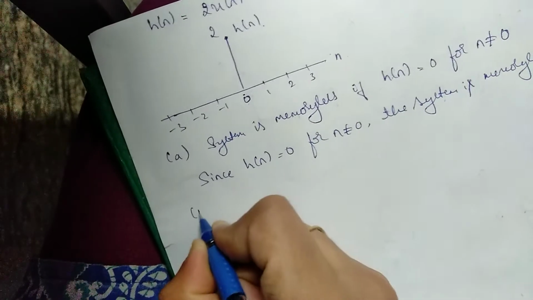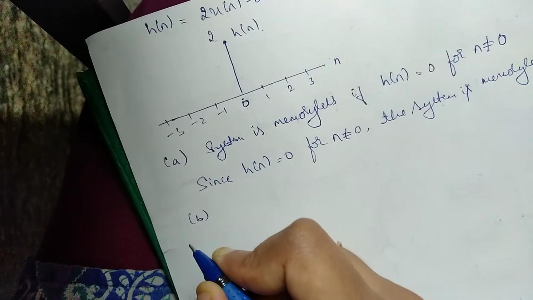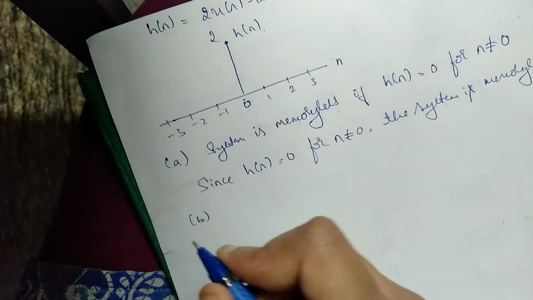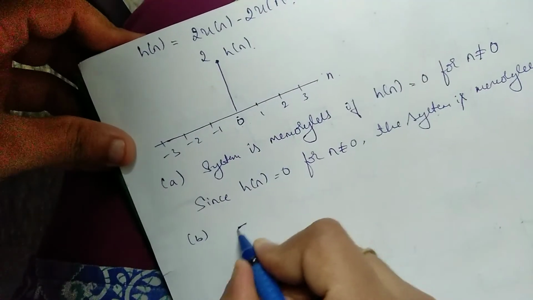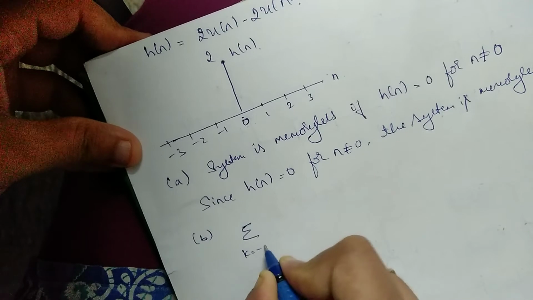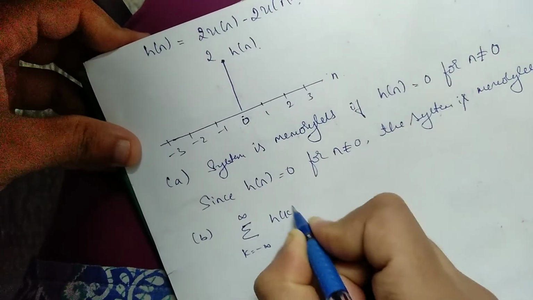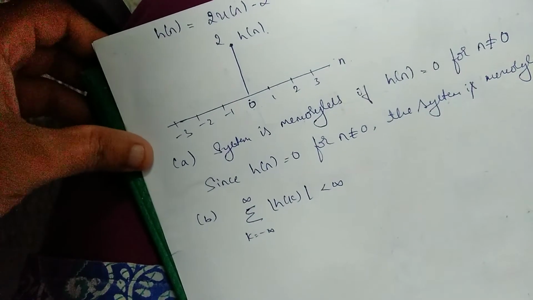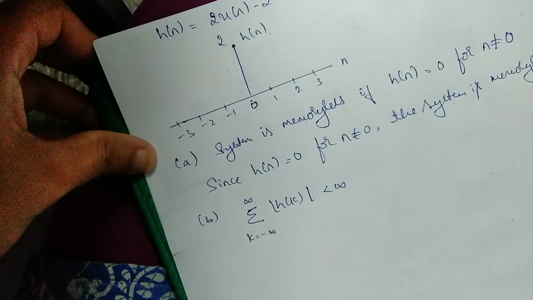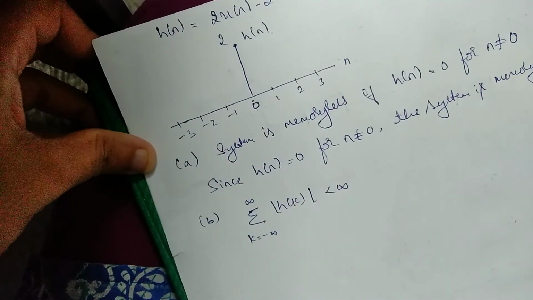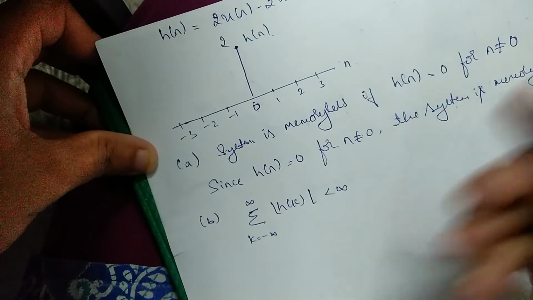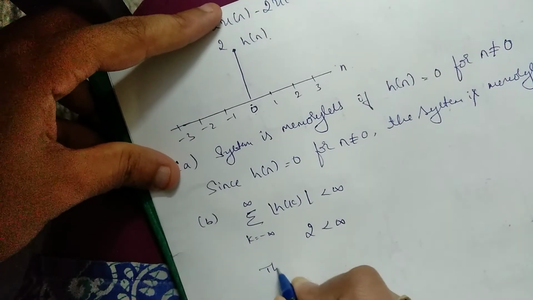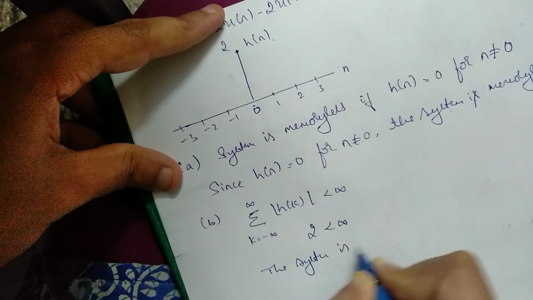Okay. Second property, we need to check whether the system is stable. Stable means, as we already know, we need to check summation k varies from minus infinity to infinity, H of k should be less than infinity. Here, if we do the summation, it has the value only at 0, so all other values are 0. So you can say this value is 2, which is always less than infinity. So the system is stable.